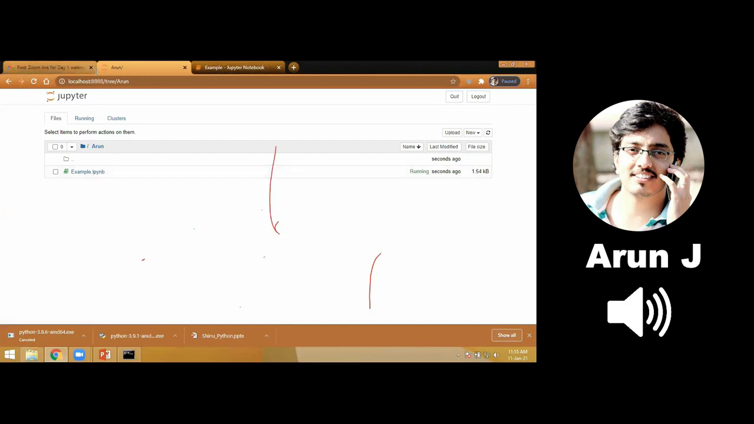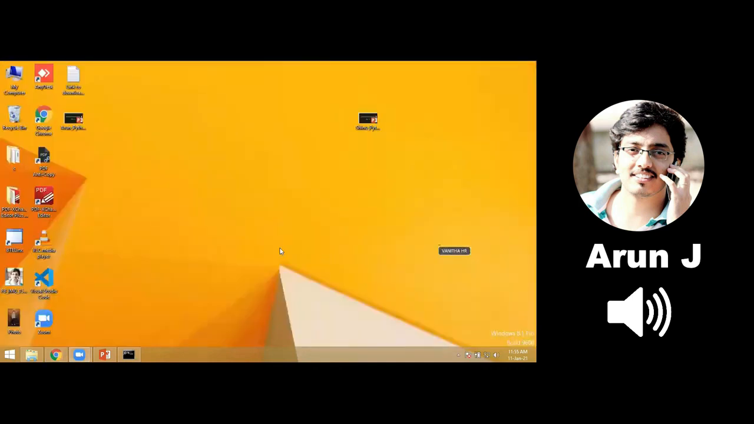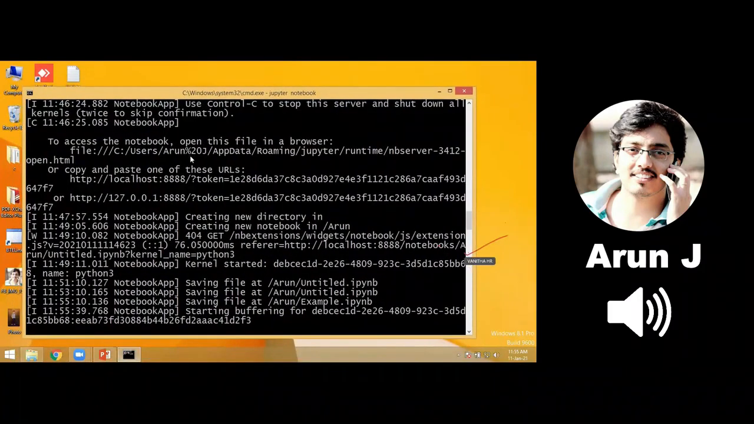Okay, so in order to exit or close, there is a logout option here. So we have a logout option here. Click on this logout option. See, log out from this. I'm closing the browser. Okay, so again in the command prompt we have to stop this kernel.